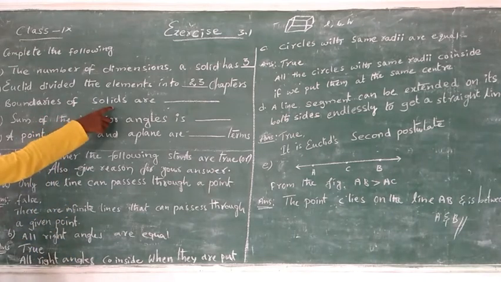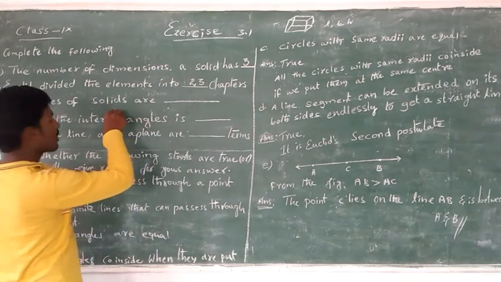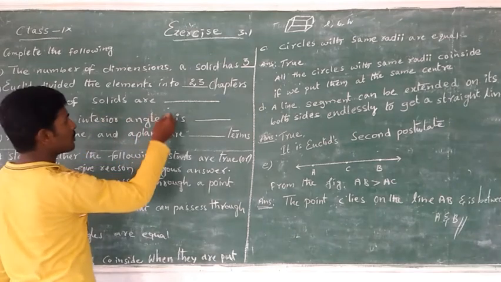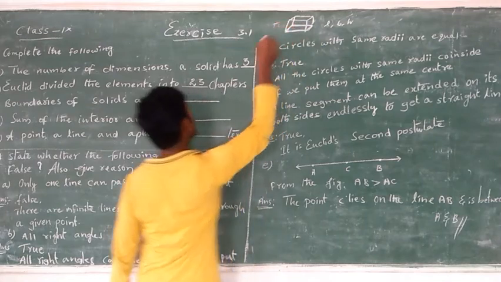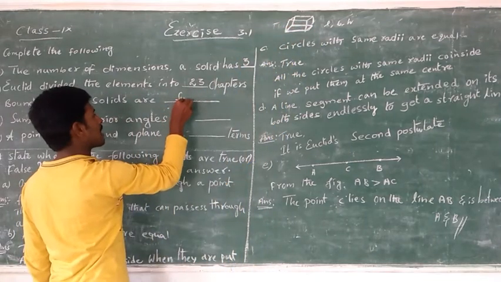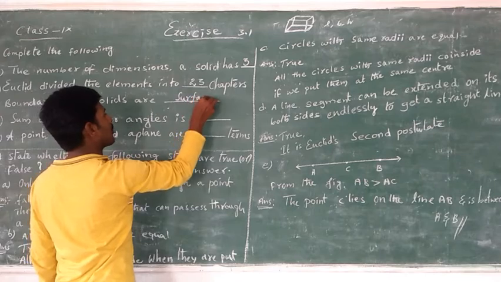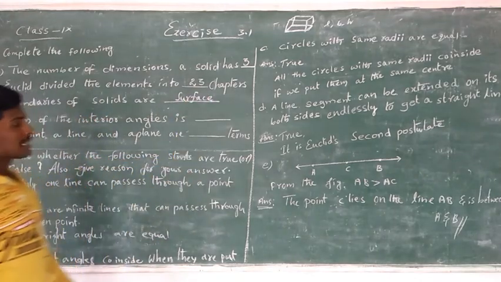Then, the boundaries of solids are called what? You know that here it is a solid, and these are the boundaries. This is called a surface. Boundaries of a solid are called surfaces.